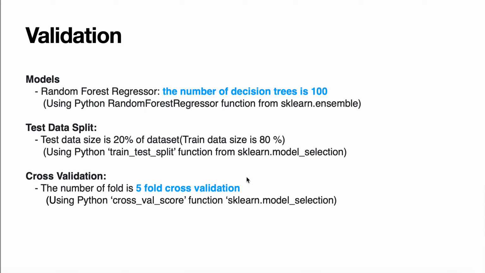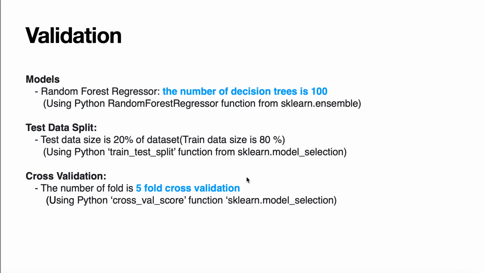So for validations, for random forest regressor, I used the 100 decision trees using Python random forest regressor function from scikit-learn ensemble. Then I split the test data set as 20% of the data set. For this, I used the Python train test split function from scikit-learn model selection.